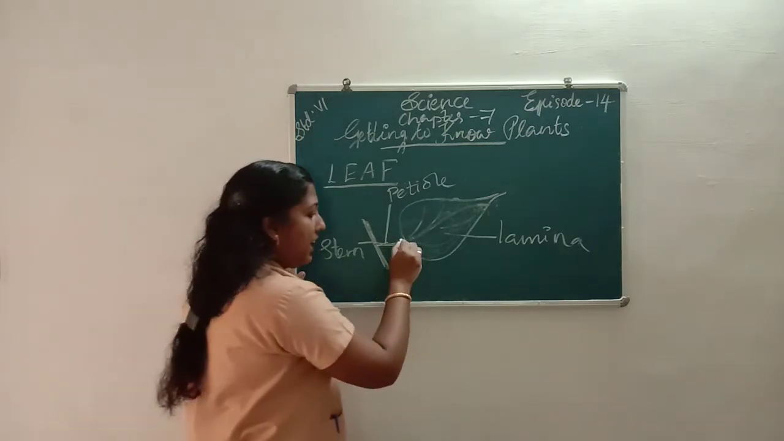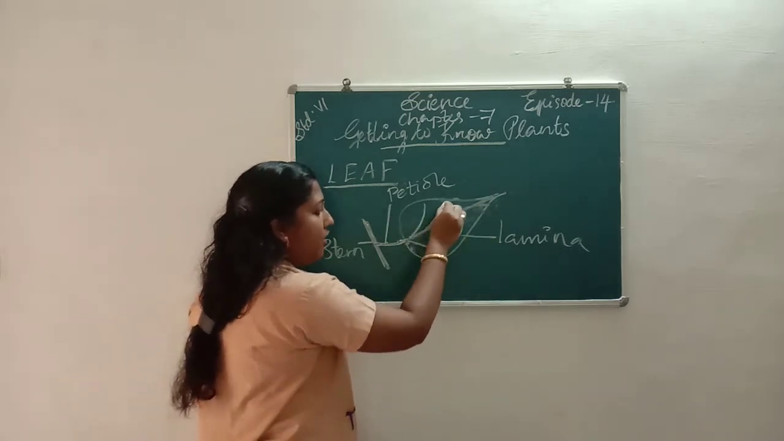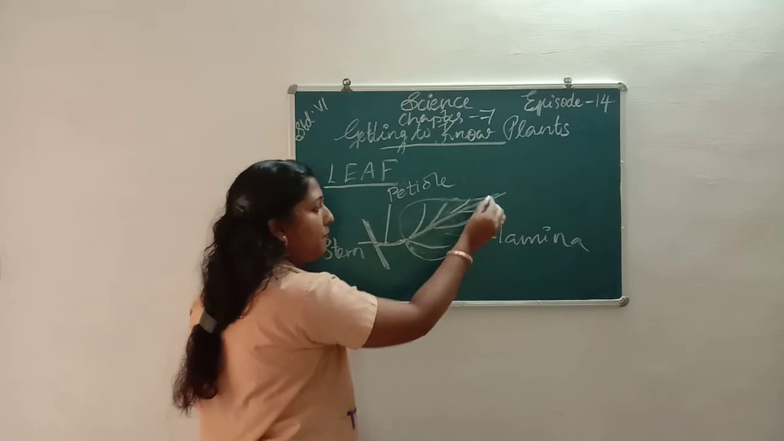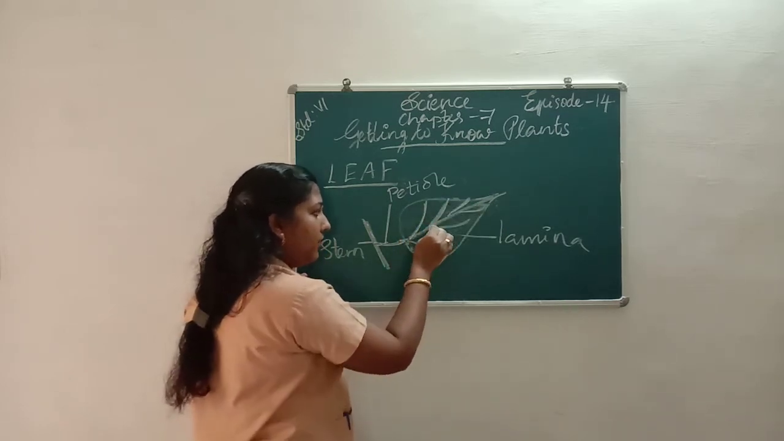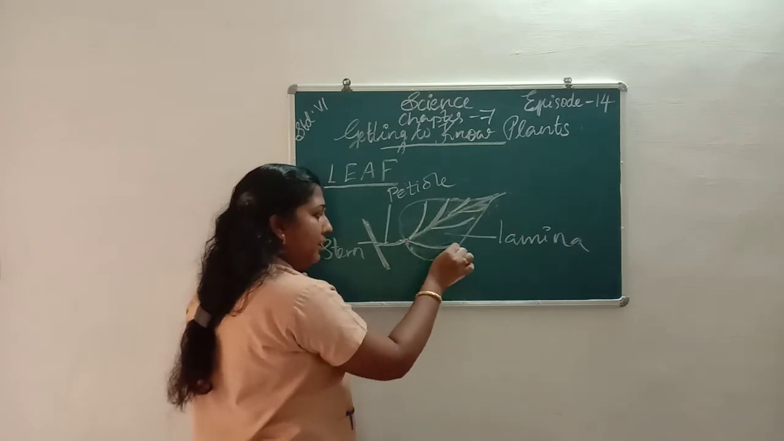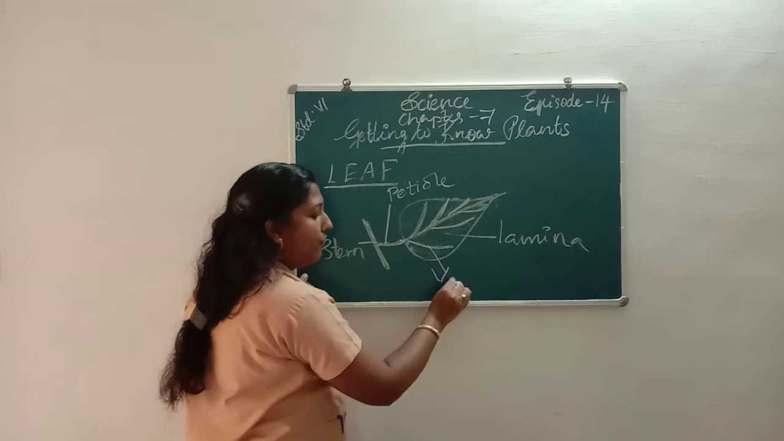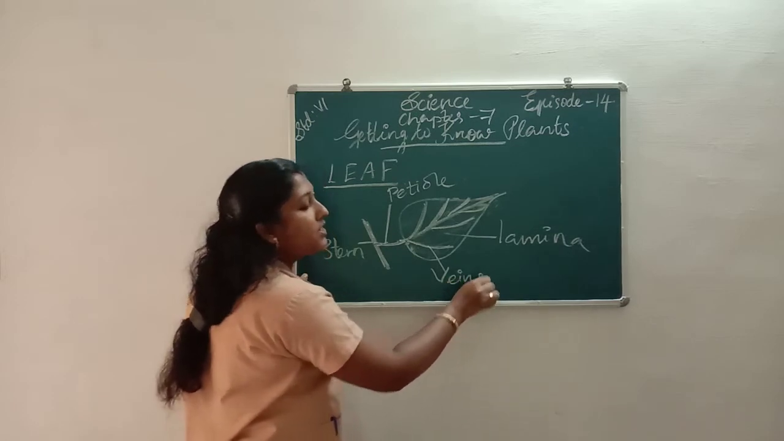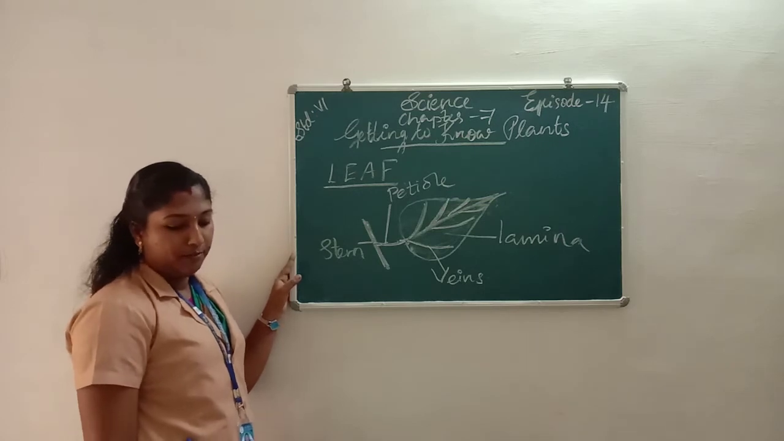Then we can see different veins in a leaf. These lines are called veins. We can see on the lamina different lines. We can see that these lines are called veins of a leaf.